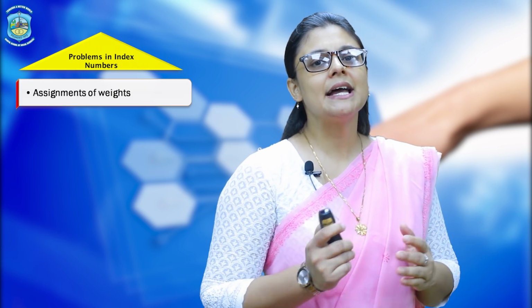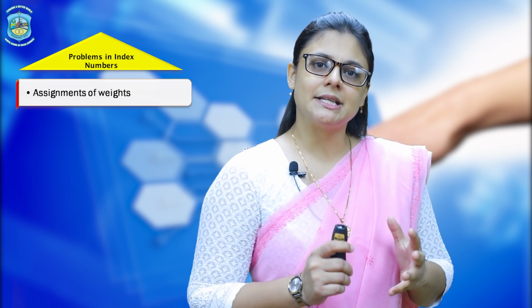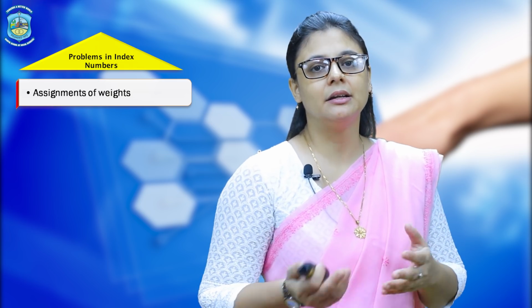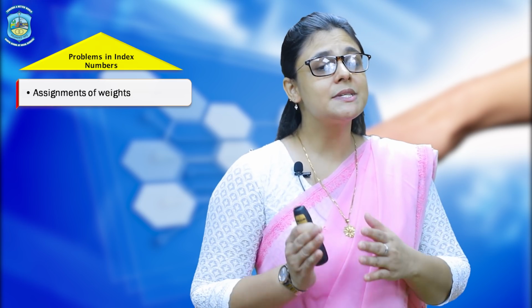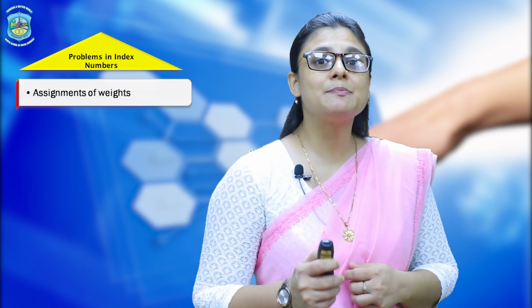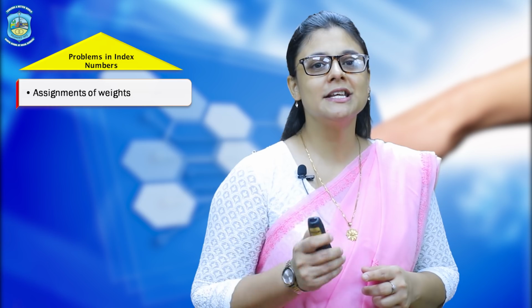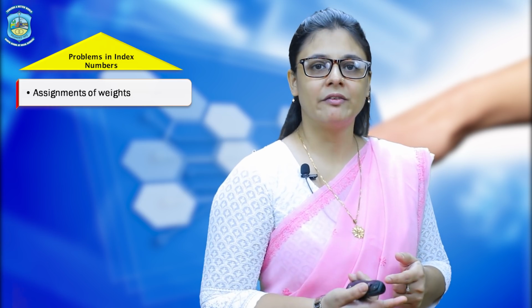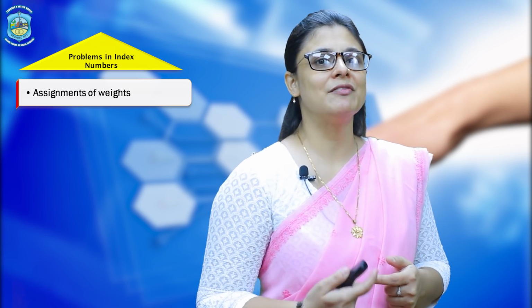One is weighted and second is unweighted. For weighted, all the items under consideration are given equal importance, and under unweighted, the items are given importance according to the expenditure that is done on such kind of items. If we are spending more, it will have more weight. If we are spending less, it will have less weight.